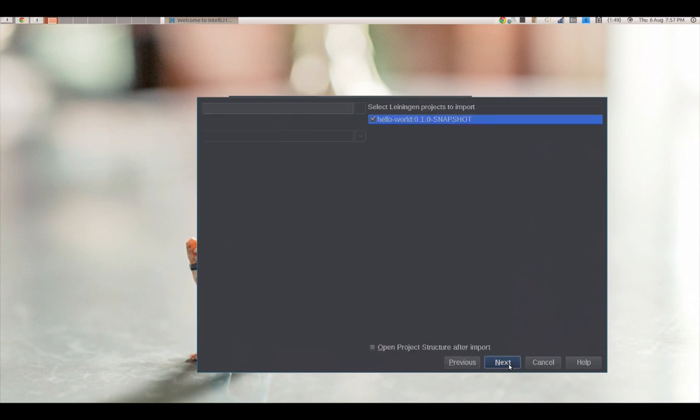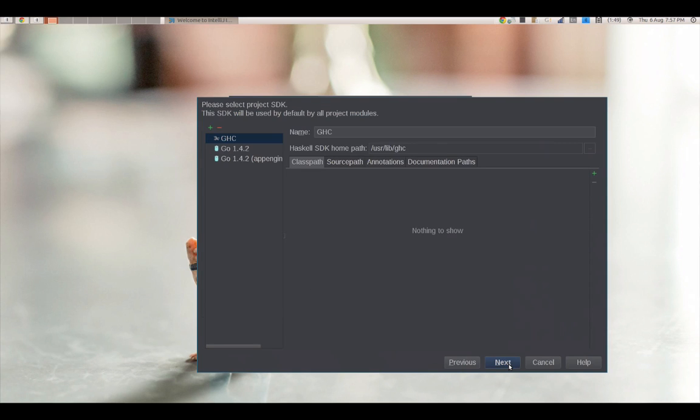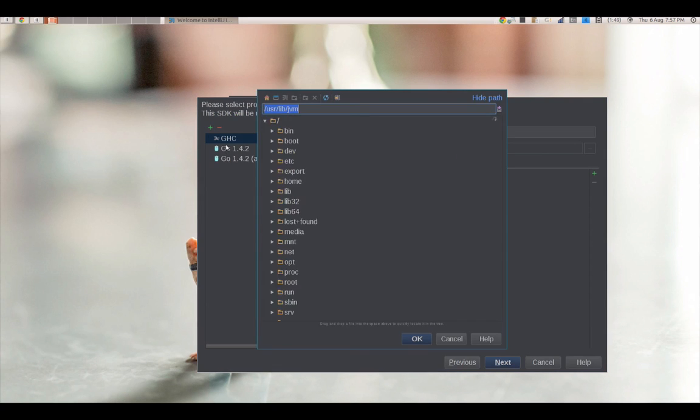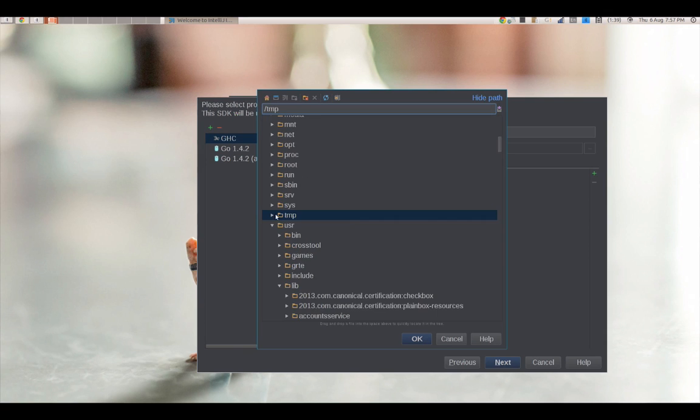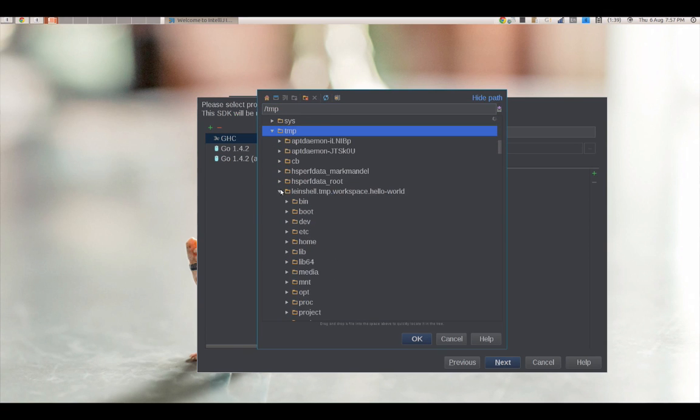So that's not particularly impressive. That's just pulling files off my host. OK, but I need an SDK so I can do stuff. So we'll add an SDK. It's a JDK. We're not going to use our local one because that's Java 7. We go into our temp directory. We open up line shell.